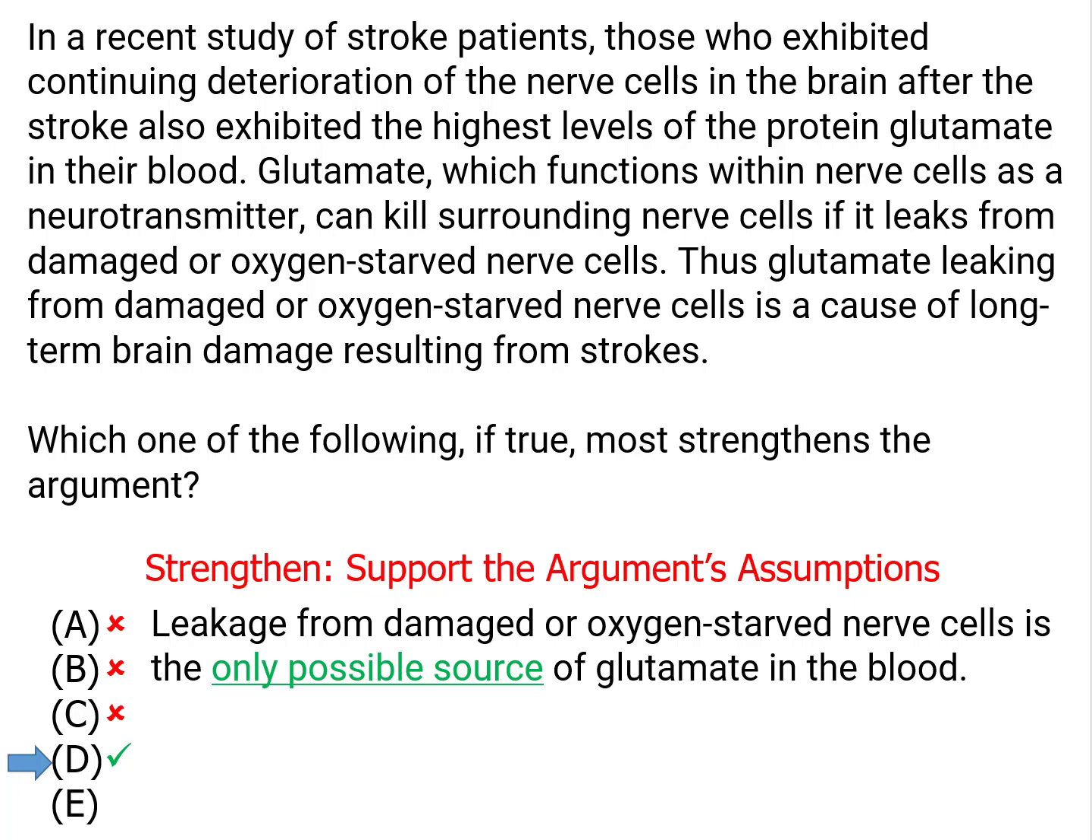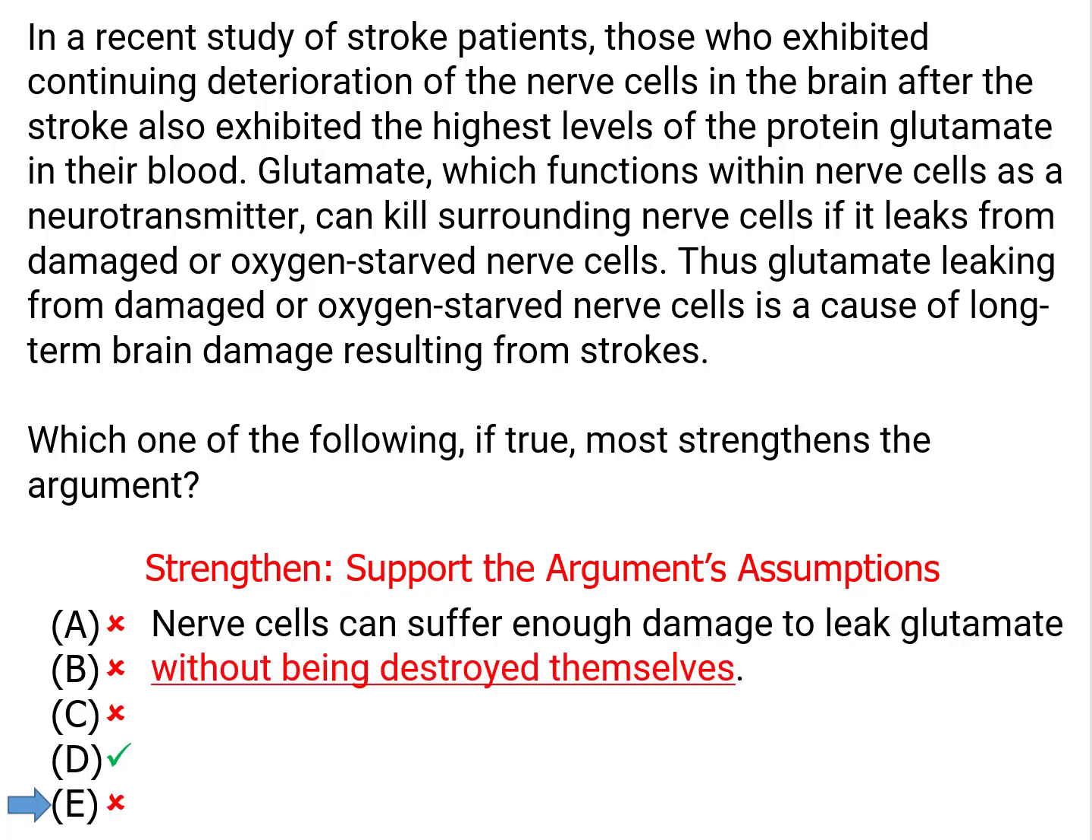It is our answer. E, it seems to be closing up a loophole, but it's not really a loophole that hurts the argument. If the damaged cells die as they leak glutamate, that'd actually be okay. That would speed up the damage to the brain. The more nerve cells that die, the better. I mean, the better for the argument. So we don't need to make sure that the nerve cells aren't dying as they leak. They could die as they leak and it'd be fine. So E is eliminating a loophole that's not really a loophole. It's not our answer. Answer choice D was the answer.